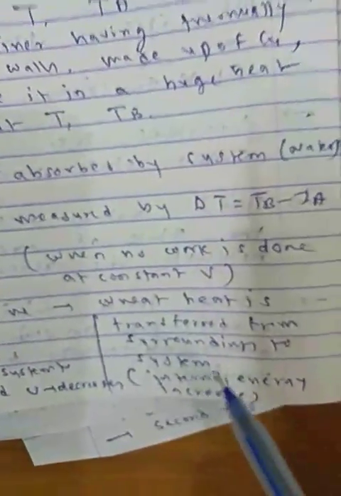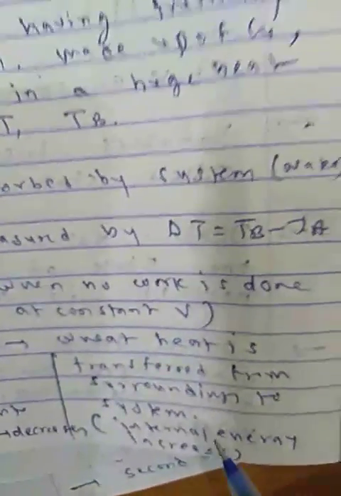Now, very important again in numericals, like work: Q is positive when heat is transferred from surroundings to system. At that time Q is positive, meaning endothermic, and internal energy increases.